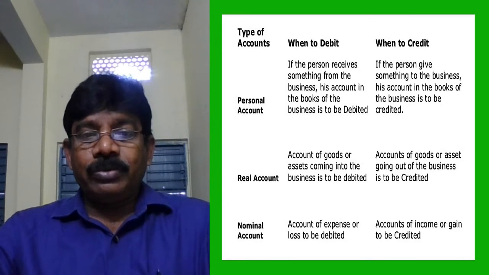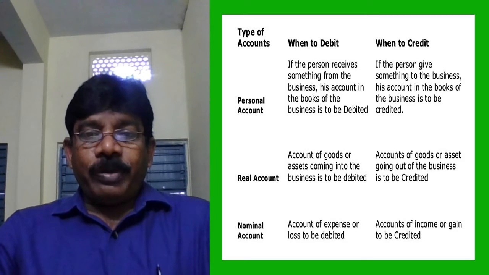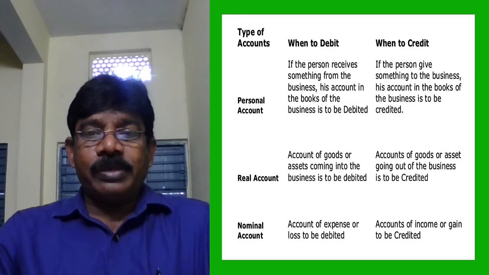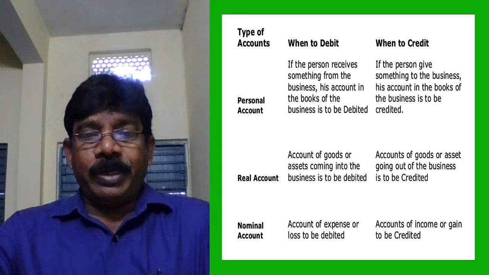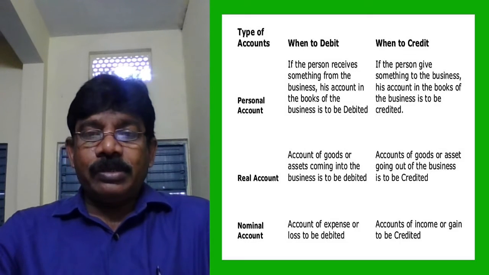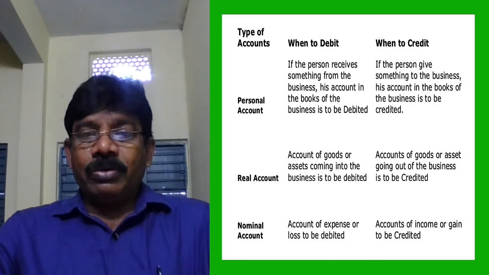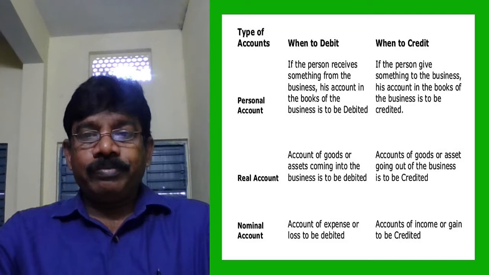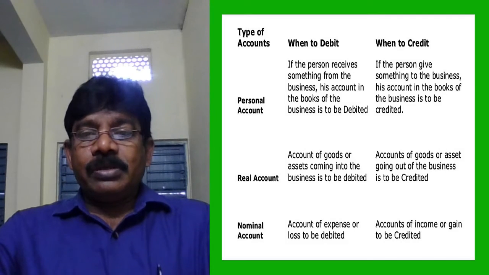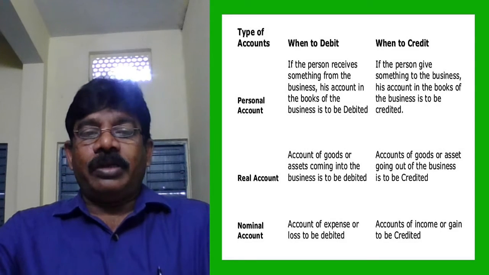Again, let me explain the rules of accounts. Personal account, when to be debited? If a person receives something from the business, his account in the books of the business is to be debited. If a person gives something to the business, his account in the books of the business is to be credited.